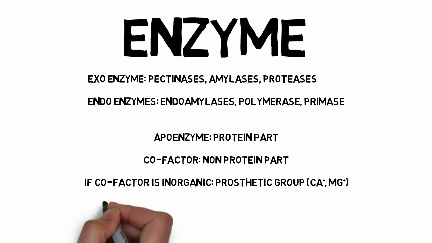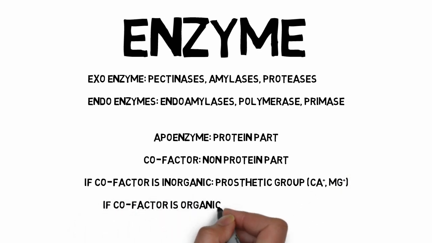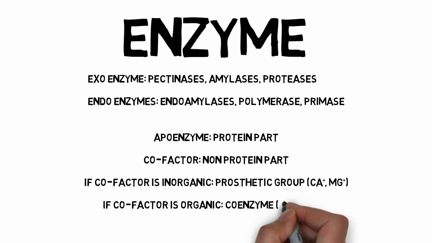While on the other hand, if the cofactor is organic in nature, it will be known as the coenzyme, such as FAD, NADP, etc. Generally, the prosthetic groups are tightly attached with the apoenzyme part, while on the other hand, the coenzymes are loosely attached to the apoenzyme part. And the enzyme along with the prosthetic group or the cofactor is known as the holoenzyme.